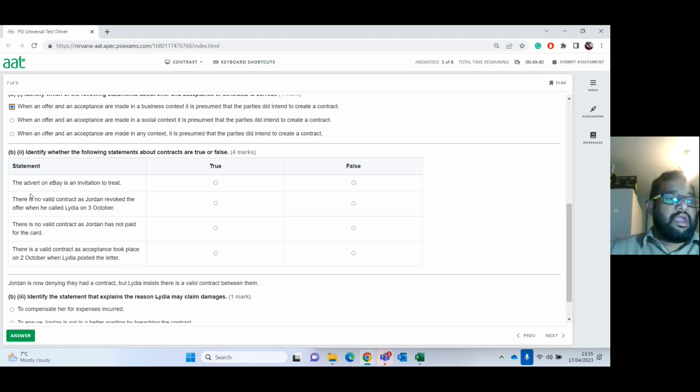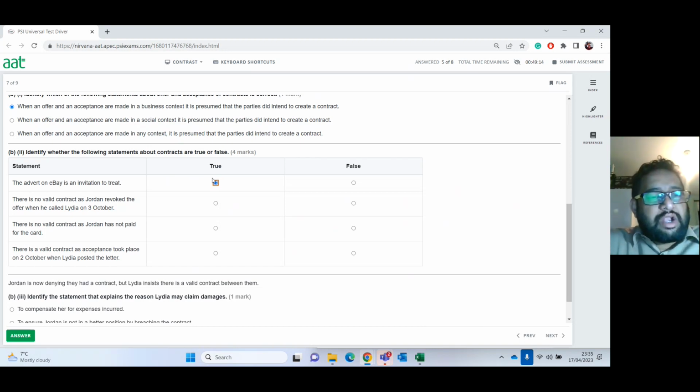So now they're saying here, identify whether the following statements about contracts are true or false. The first one, an advert on eBay is an invitation to treat. Of course, yes, you can either accept it or not accept it. I've seen goods sold for £1 million for no reason, but it's just information. You can either buy it or move on to something else. It's not necessary that you have to buy it. So it's an invitation to treat.